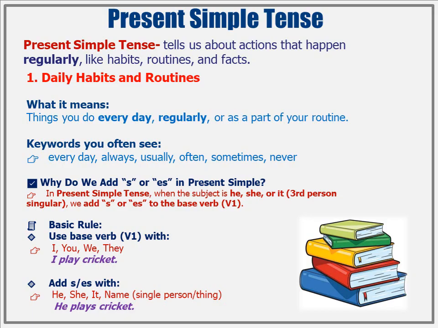Here in this slide we have an example below. With I we use play, we can't use s, and he plays cricket. Here we are talking about third person, so we use s at the end of play. He, she, it, just don't forget. Add s or es, you're all set. He plays, she goes, it runs too.